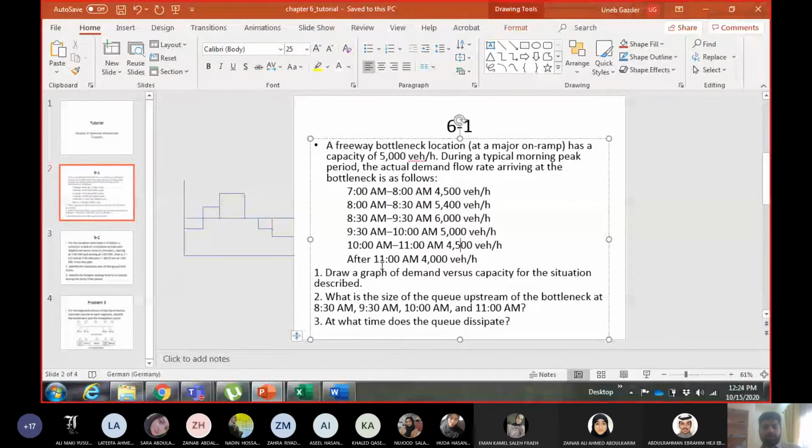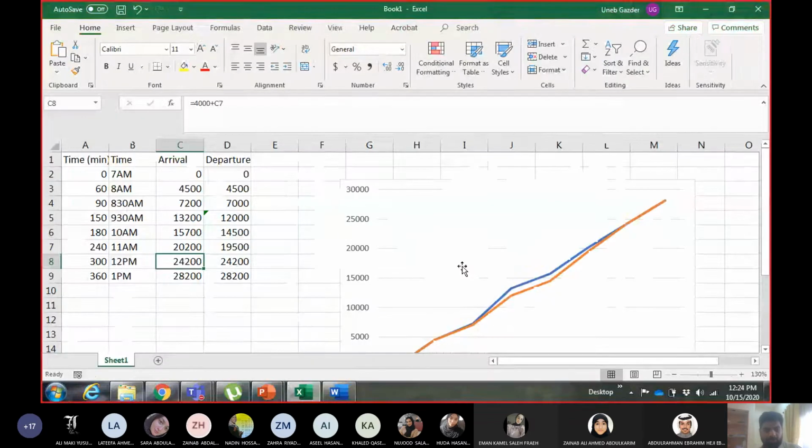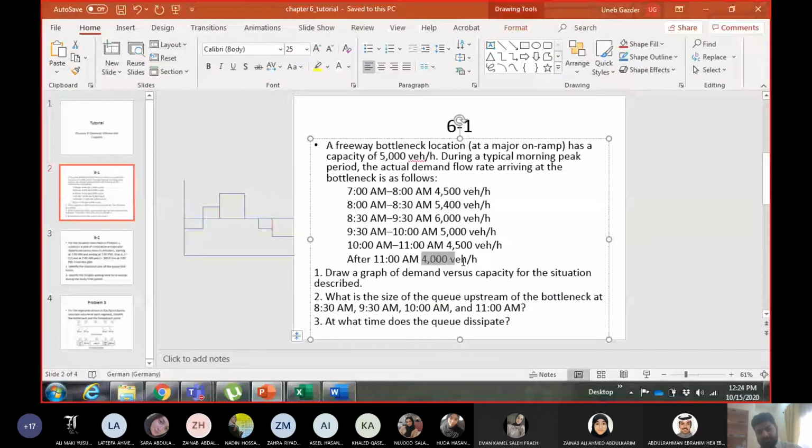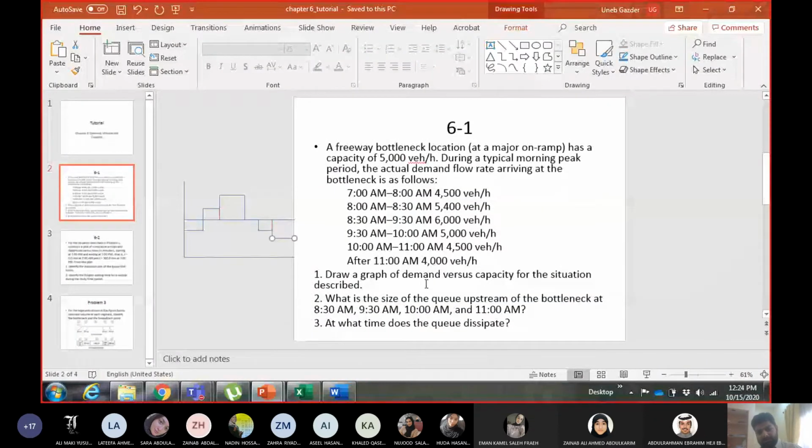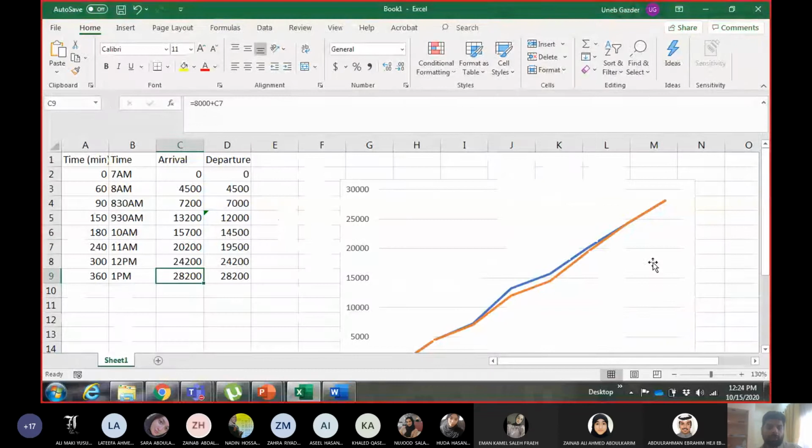So this is then from 11 to 12. From 11 to 12, the rate is 4,000 per hour. So 11 to 12 means 1 hour. So I will add 4,000 to the previous number, and then I will add 4,000 again, because after 11 the rate is constant, right? It doesn't change. It's a constant rate. So from 12 to 1 again I will add 4,000 vehicles to it. So you get this. Okay.